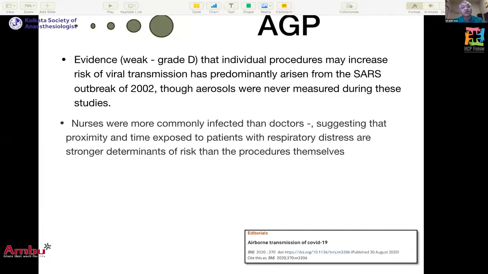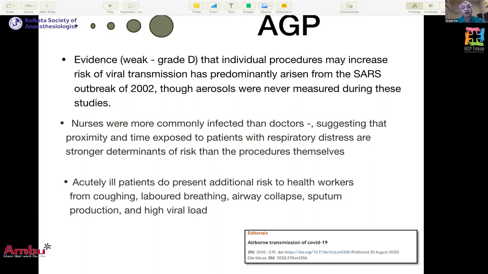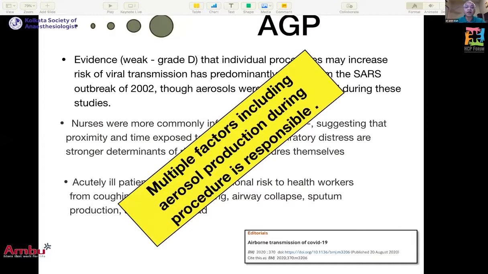Also, in those previous exposures, nurses were more commonly infected than doctors. This suggests that proximity and time exposed, which also occurs during these aerosol generating procedures, where the patient is already in respiratory distress, matter. The patient is coughing, has labored breathing, and airway collapse and sputum production are all high in this group of patients. So aerosol generating procedures, by sheer aerosols and droplets, and also because of close proximity to a patient who is also generating aerosols naturally, are the reason for transmission of infection.